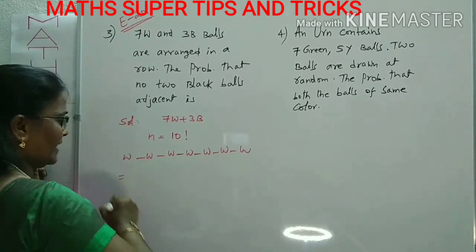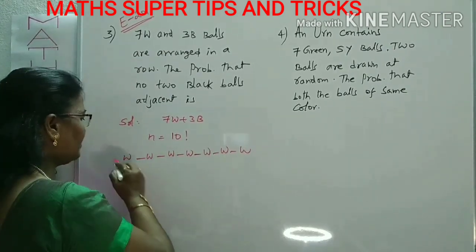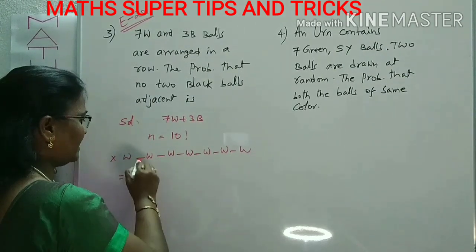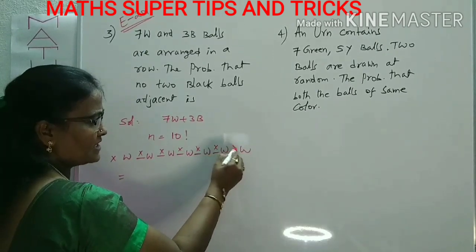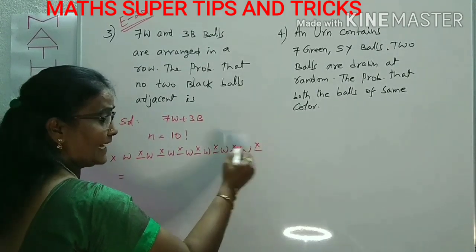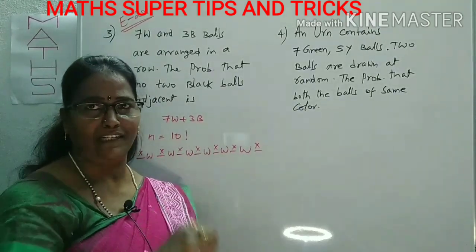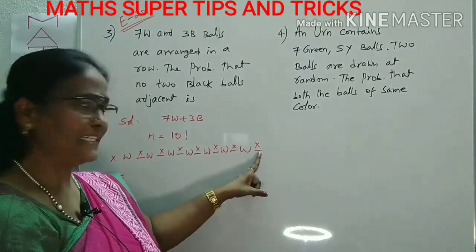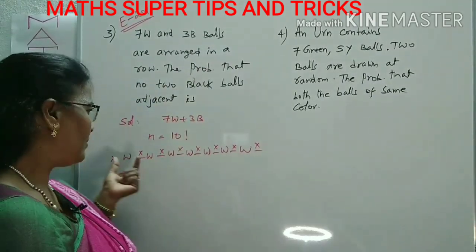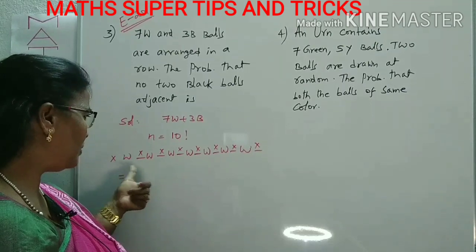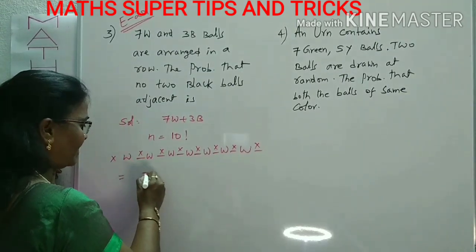What is the white arrangement? 7 whites can be arranged in 7 factorial. For black, how many places are left over? We can count from the starting place to the ending place. In the case of a line or row, we can count the starting and ending places also. This X indicates the blanks for the blacks. The 7 whites can be arranged in 7 factorial.